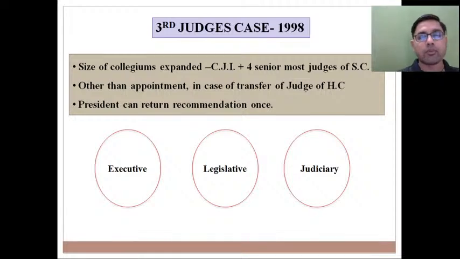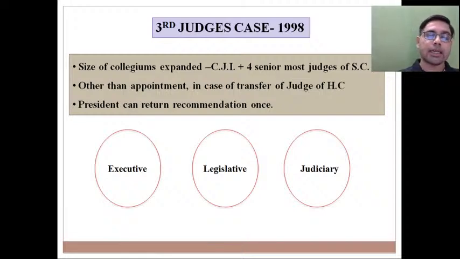So for the first time, the judiciary took it upon themselves that they will appoint the judges, and in 1998 a presidential reference was made to the Supreme Court in the matter of appointment of judges of the Supreme Court. That case was referred to as the Re Appointment of Judges case 1998, and in this case the Supreme Court of India upheld the last judgment, but expanded the scope and size of the collegium.